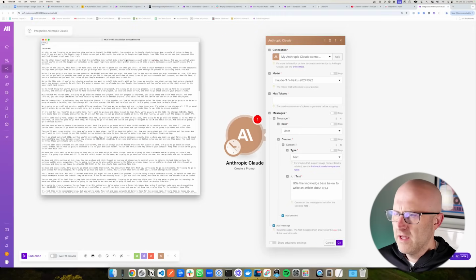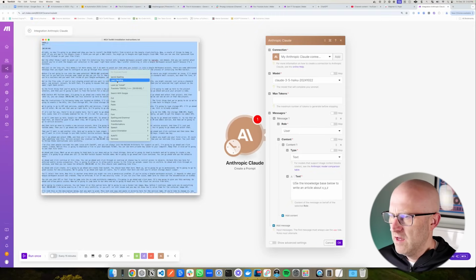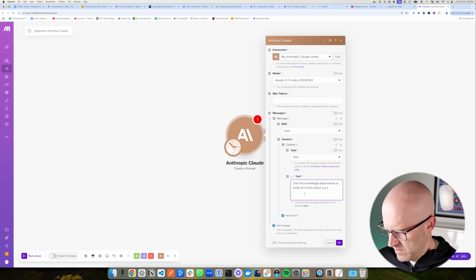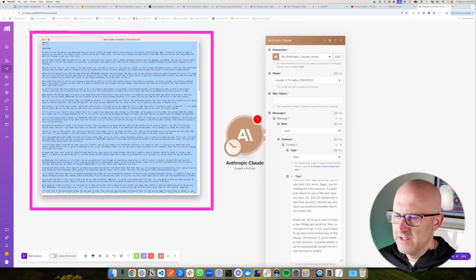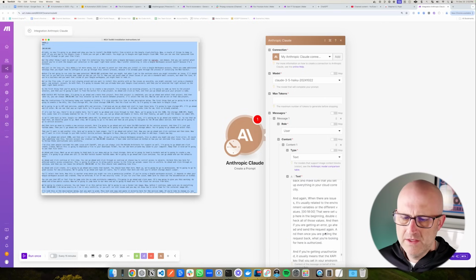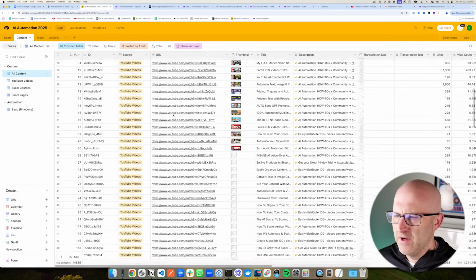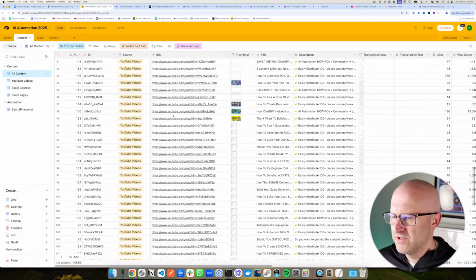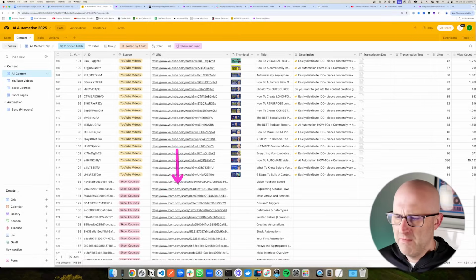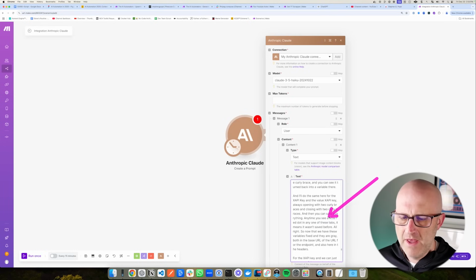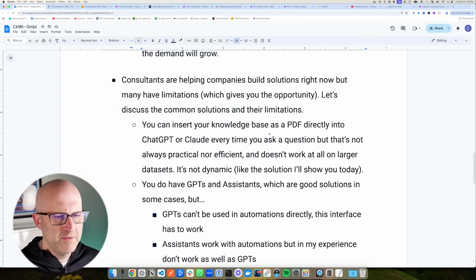And then of course, either you cut and paste all of the contents of your knowledge base directly into the automation, or maybe you load the information dynamically and pass in a variable. Either way, this can work up to a certain size, but once your knowledge base starts to grow, like this example here, once you have hundreds of videos and posts and school courses and modules, you're not going to be able to cut and paste or embed that much content into these modules every single time. It's just far too much data for Claude to process at any given time. So you can directly insert your knowledge base as a PDF, but it's just not always practical or efficient.